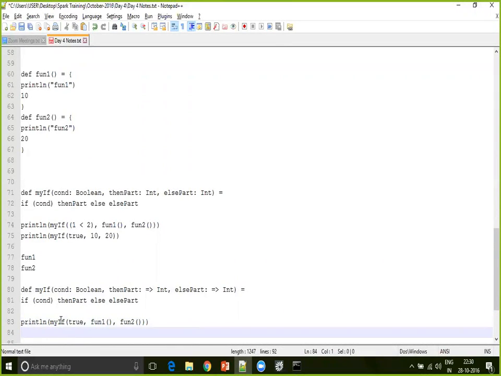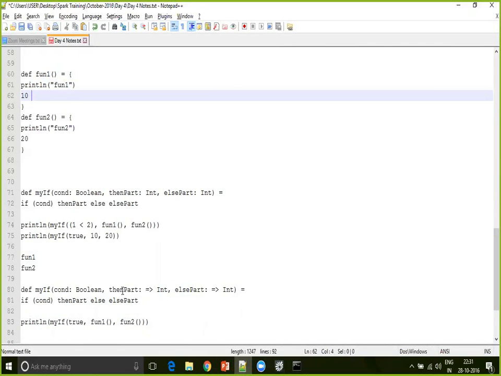While calling myIf, these are the three parameters it goes with, and while executing the myIf condition, there is a need for then part, because the received value is true. Only then will fun get called, and it prints fun1 and returns 10.